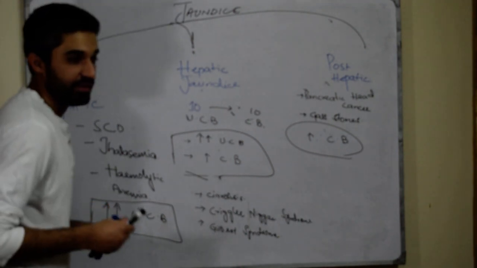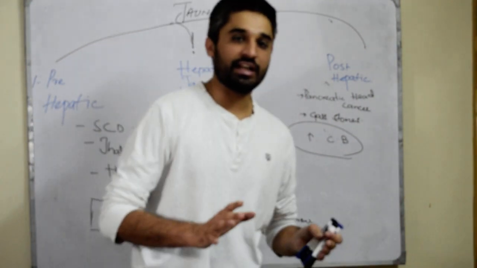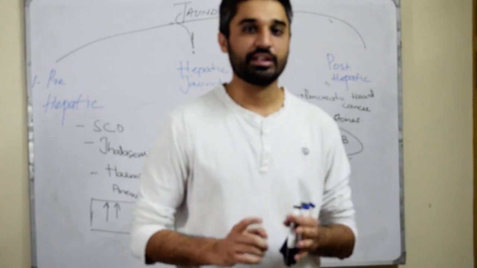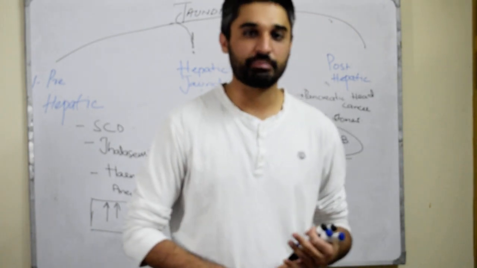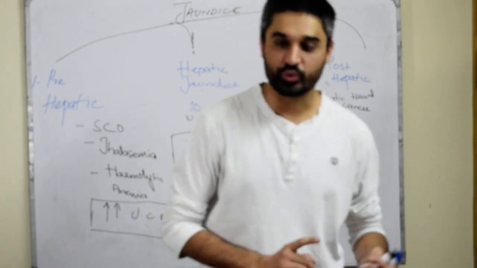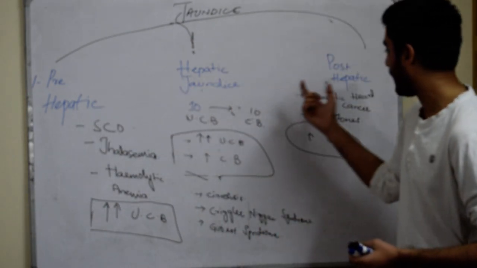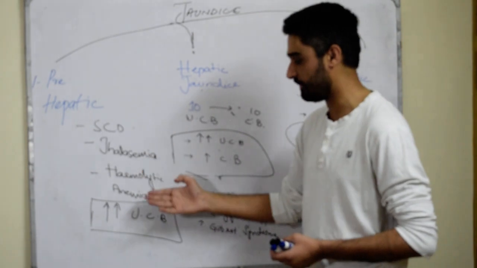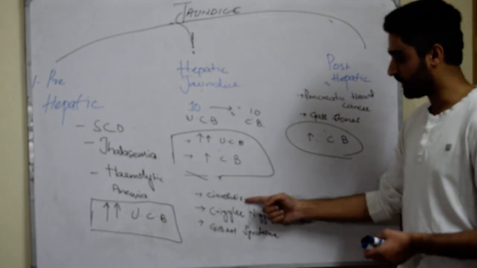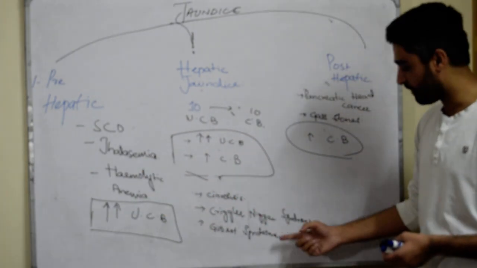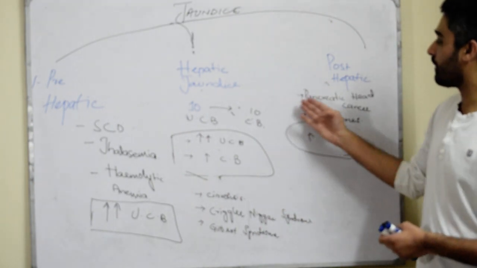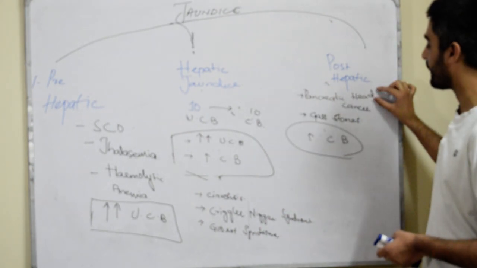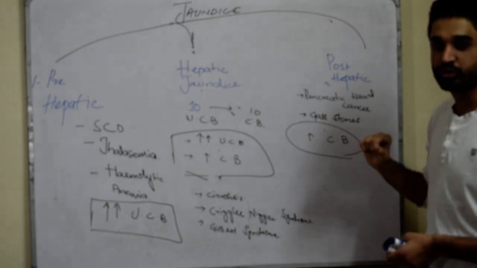It must be summarized that jaundice is of three types: prehepatic, hepatic and post-hepatic. All three have their own causes, like sickle cell disease, thalassemia, hemolytic anemias, or cirrhosis, Crigler-Najjar syndrome, Gilbert syndrome, or in post-hepatic, pancreatic head cancer or gallstones.